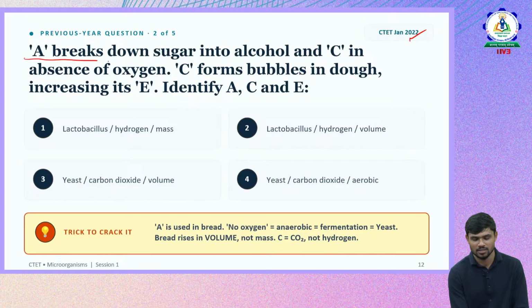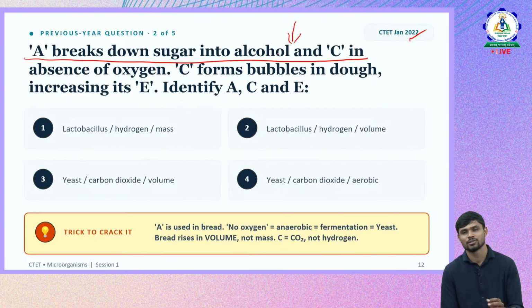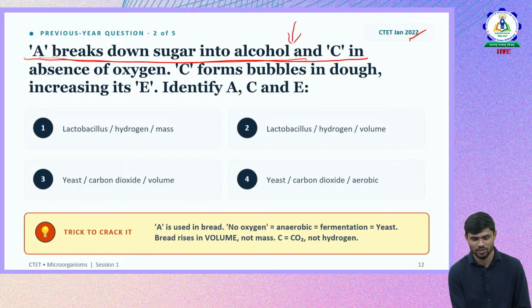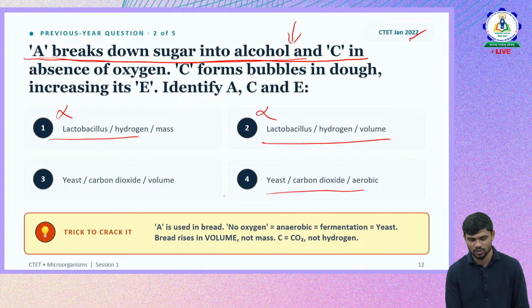A breaks down sugar into alcohol. Let us see till here. So which microorganism breaks sugar into alcohol? We talked about the fermentation concept. In fermentation, yeast acts on sugars and converts them into alcohol, and CO2 is released. So the first sub-statement, A breaks down sugar into alcohol, is definitely yeast. So we have to look for the options which have yeast. The first one doesn't have yeast, so definitely wrong. The second one also doesn't have yeast, so the second one is wrong. So only the fourth and third have yeast. You can see here.